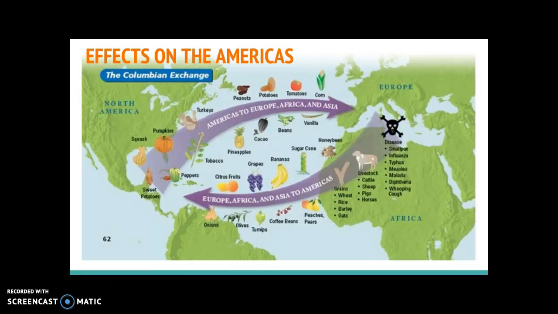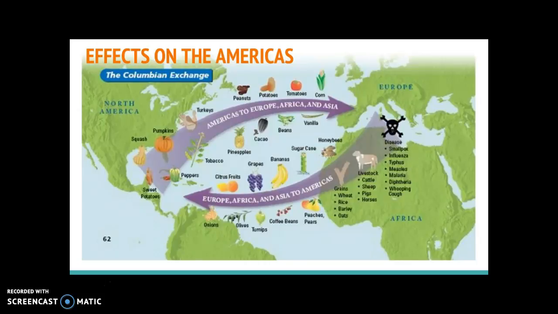Okay, so you should have all of these written down. Basically what happens is that ships from the Americas would sail to Europe and Asia with foods, plants, and animals. Once in Europe and Asia, these items would come off the ships and they would add items from these places, from Europe or Asia or Africa, and take them back to the Americas. So ships coming from the Americas would take such amazing fruits and vegetables like tomatoes, potatoes, pineapple, and cacao, which is where chocolate comes from, and turkeys. And they would take them over to the Old World.